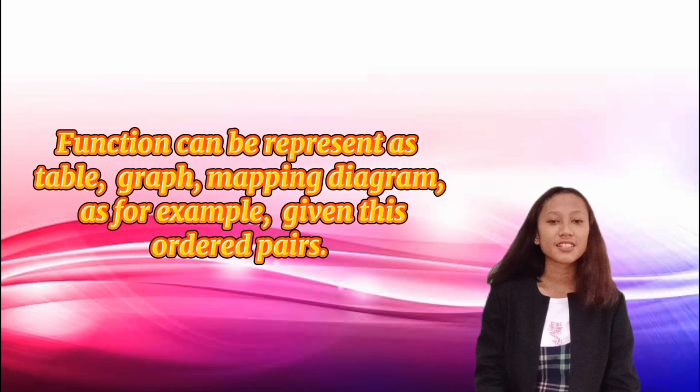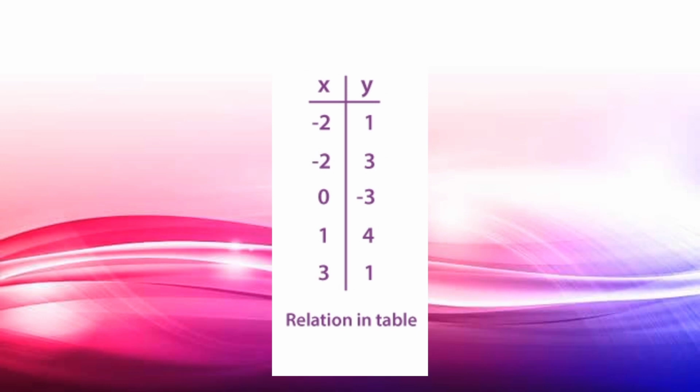Function can be represented as table, graph, mapping diagram, as for example, given this ordered pair. So, we have here the ordered pairs (-2, 1), (-2, 3), (0, -3), (1, 4), and (3, 1). It can be represented as table. As you can see, we have here the table of x and y. The table x from the given ordered pairs are -2, -2, 0, 1, and 3. And the table y is 1, 3, -3, 4, and 1.